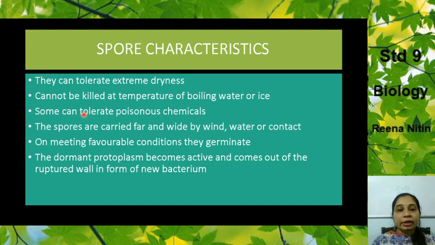They cannot be killed with boiling water or ice. Some of them can tolerate even poisonous chemicals. The spores are carried far and wide by wind, water, or by contact. On meeting favorable conditions, they can germinate. The dormant protoplasm, which was lying in a resting stage, becomes active as soon as the cell wall ruptures and the spores are released, and it comes out to form a new bacterium.